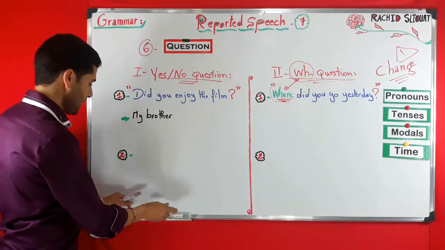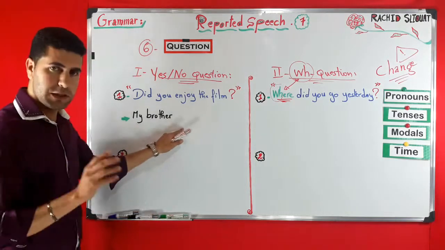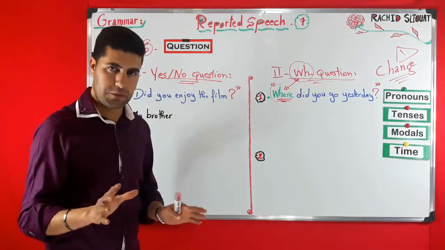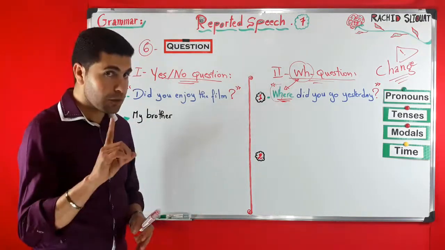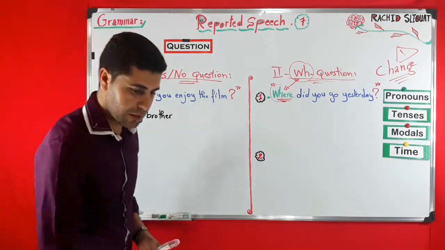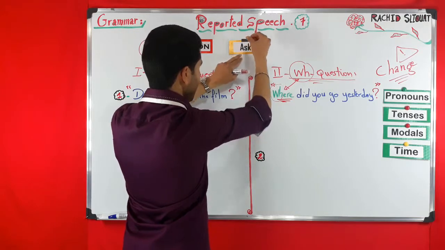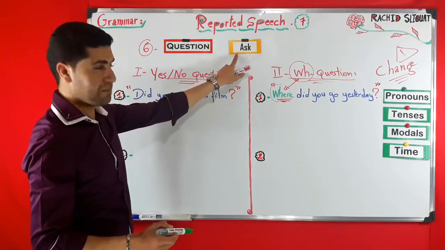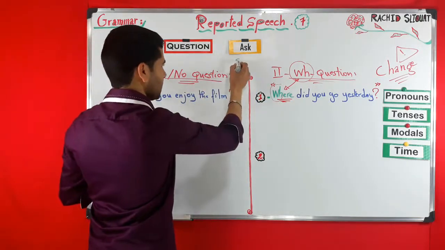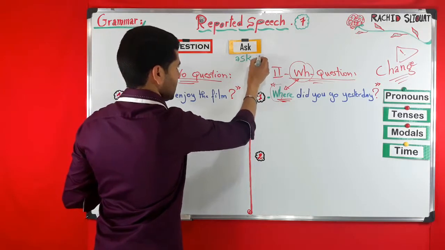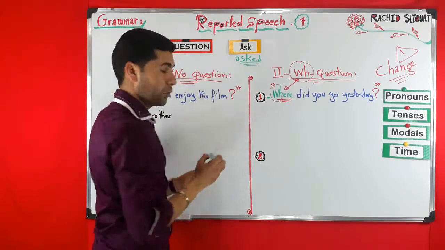Now what do we need? We need a reporting verb. For questions, we also use the verb ask, and ask in the past is very simply asked. So this is the reporting verb.